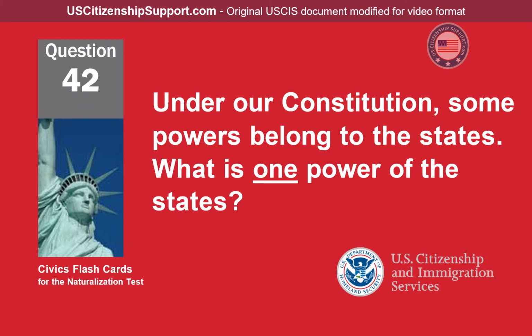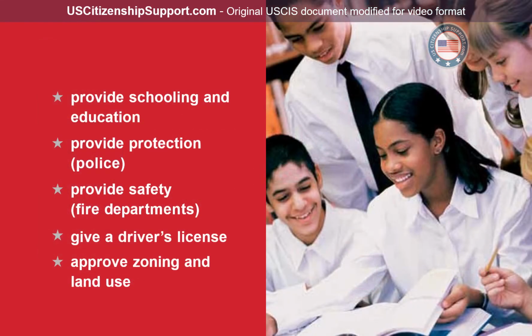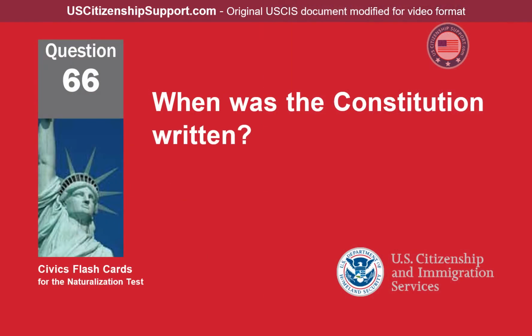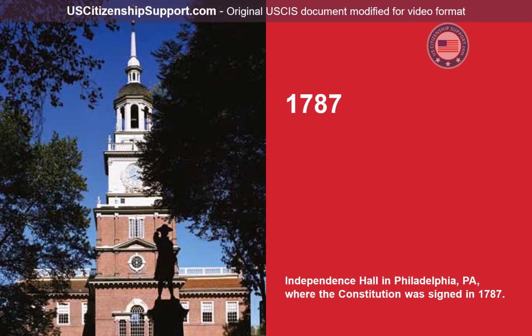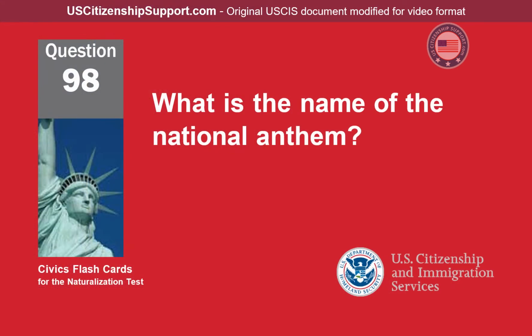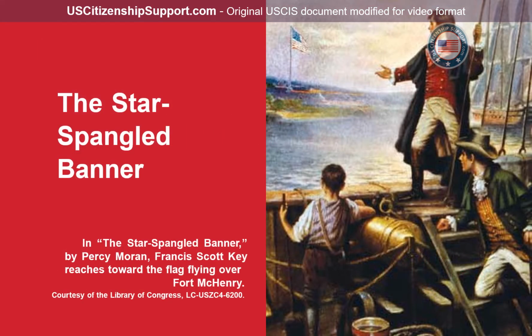Under our Constitution, some powers belong to the states. What is one power of the states? Provide schooling and education, provide protection, police, provide safety, fire departments, give a driver's license, approve zoning and land use. When was the Constitution written? 1787. What is the name of the national anthem? The Star-Spangled Banner.